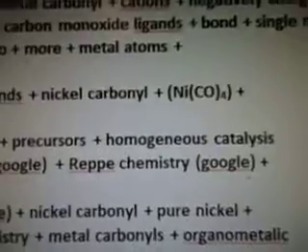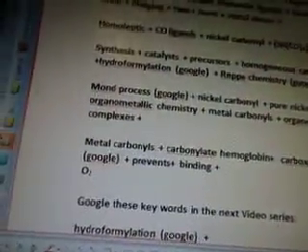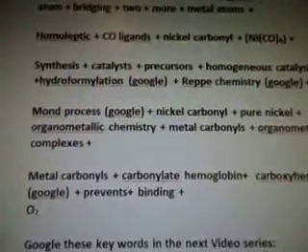Then we're going to add some positively charged plus metal carbonyl plus cations plus negatively charged plus metal carbonylates plus carbon monoxide ligands plus bond plus single metal atom plus bridging plus 2 plus more plus metal atoms. We're going to add the homoleptic plus CO ligands plus nickel carbonyl plus same thing plus synthesis plus catalyst plus precursors plus homogeneous catalysis plus hydroformylation.